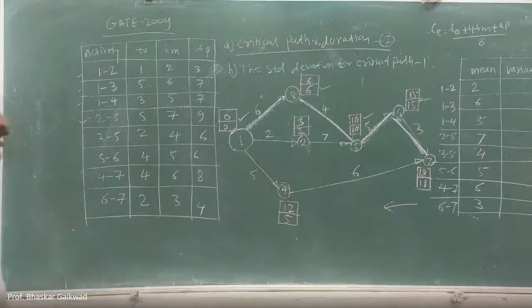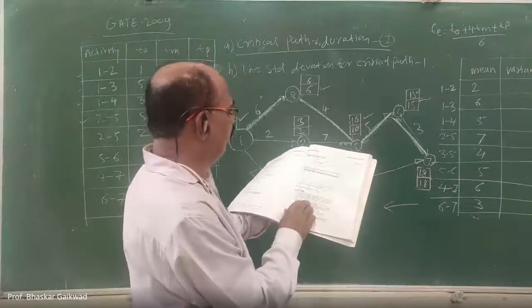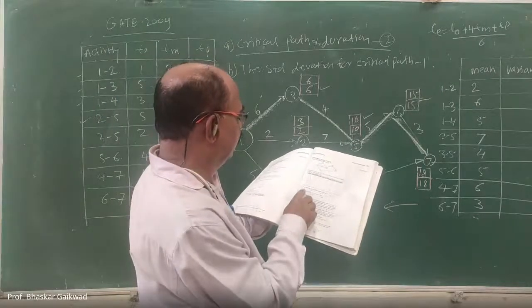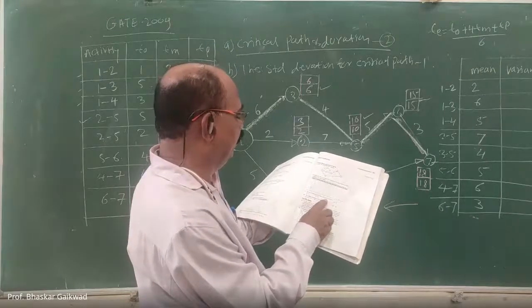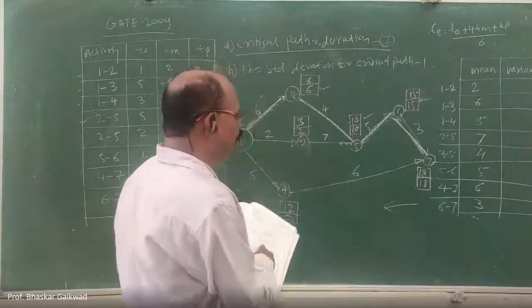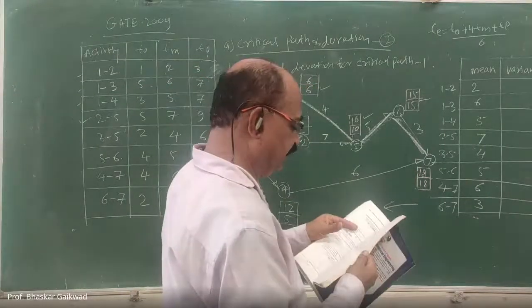Let us see in our book whether the answer given is correct or not. In this problem, the answer given for critical path duration of the network is 11, 14, 17, 18. So our answer is 18. Let us check whether 18 is correct or not.